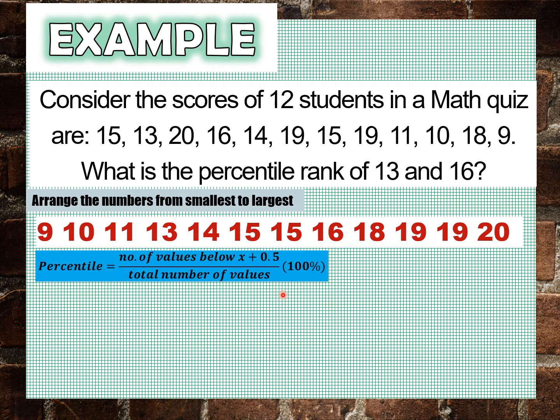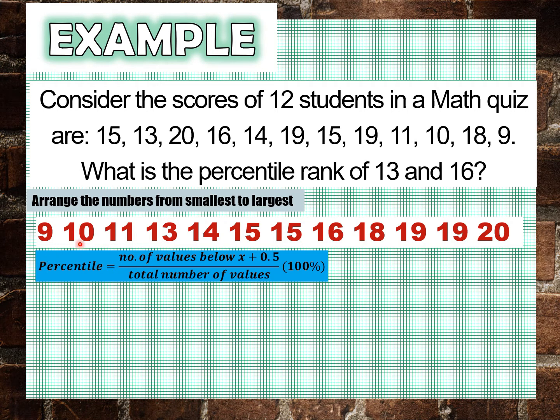And then, using the formula for percentile, yung number of values below x. So, yung x natin is yung 13. Solve muna natin yung sa 13. So, asan ang 13? Ito po yung 13 natin. So, ilan yung numbers sa kaliwa ng 13 or mas mababa sa 13?